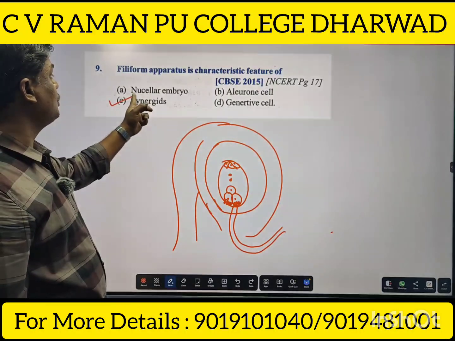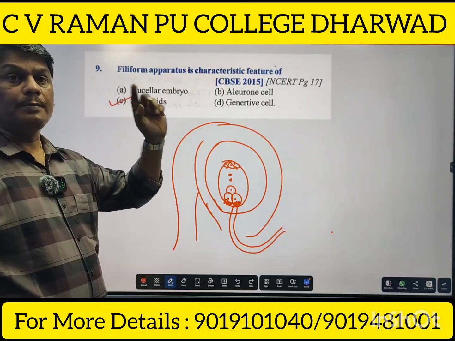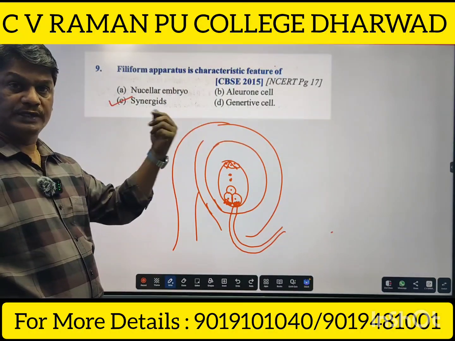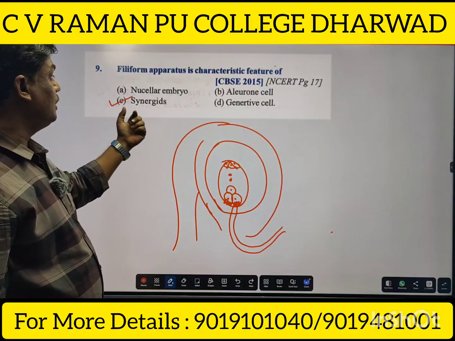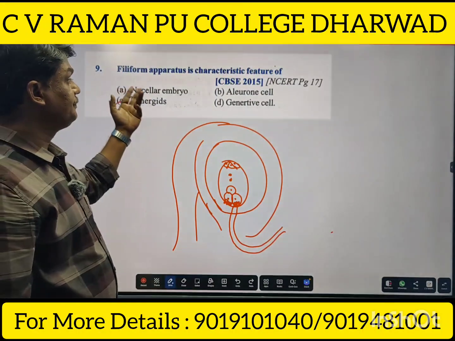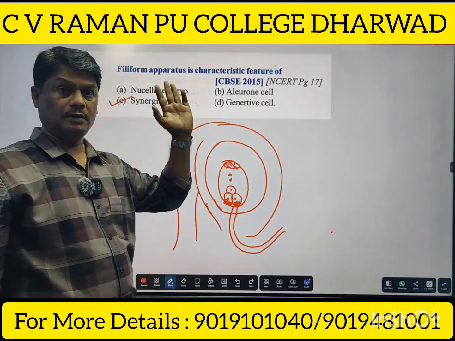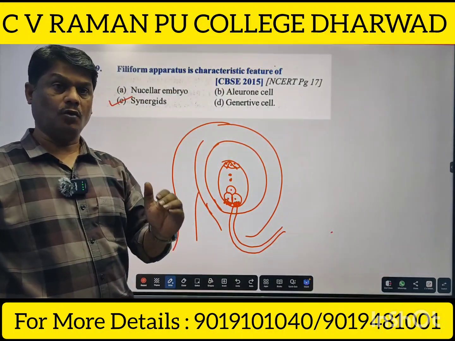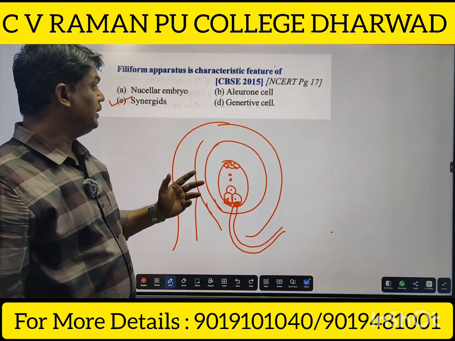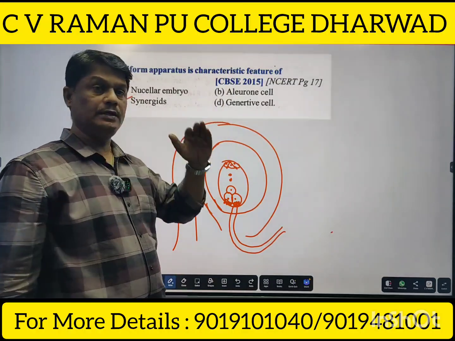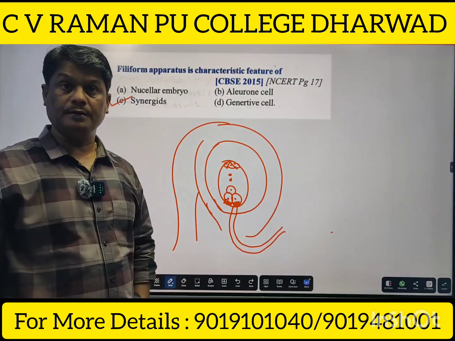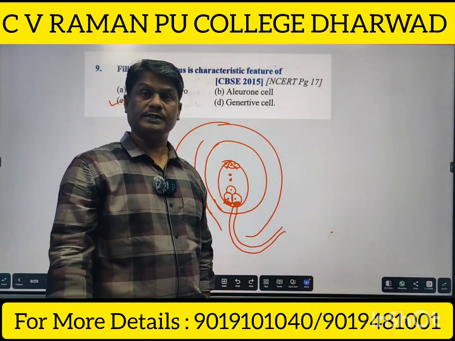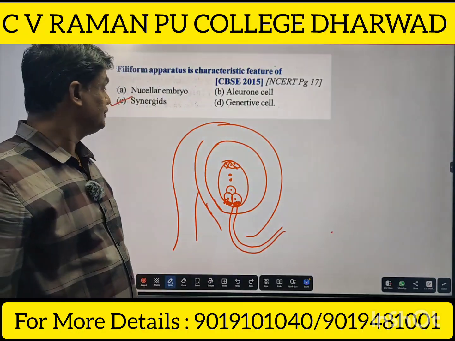So, it is not a nucellar embryo. An embryo may be formed from the nucellus without fertilization. And aleuron is a protein layer present in monocot seed. And already you know the generative cell in pollen grain undergoes mitosis to produce two male gametes.